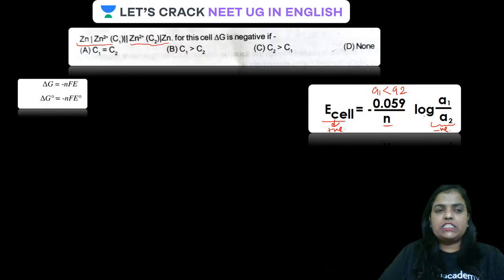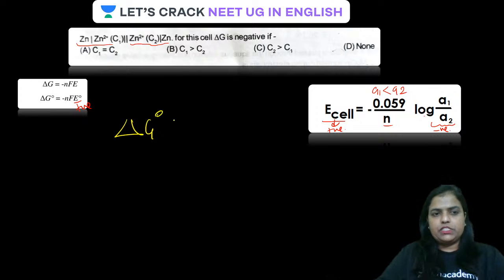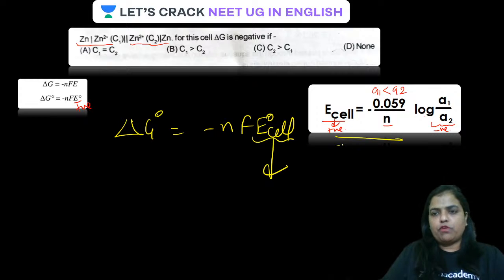And as delta G is related to E naught cell by the formula minus nF E naught cell, if E naught is positive, I'm repeating, guys, delta G naught is equal to minus nF E naught cell. It is very clear from this formula, because A1 is less than A2.